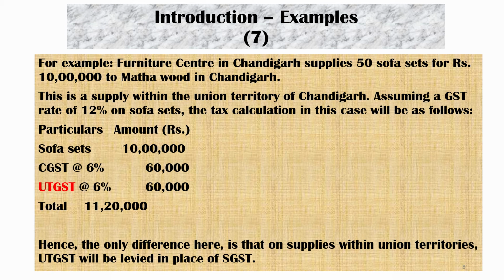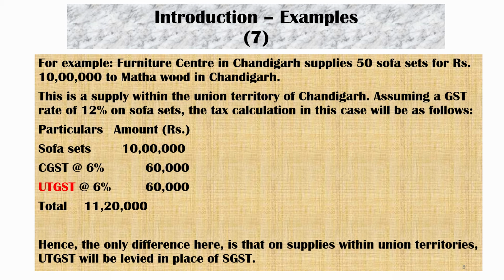Seller is Furniture Center, buyer is Mata Wood Industries. Both are situated in Chandigarh. That is why it is an intra-state transaction. This is the supply within the Union Territory of Chandigarh, assuming the GST rate of 12% on sofa sets. The tax calculation in this case will be as follows.